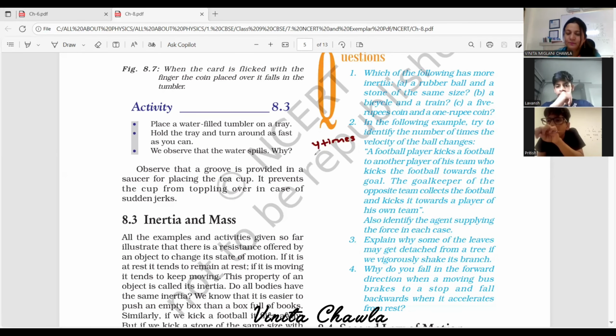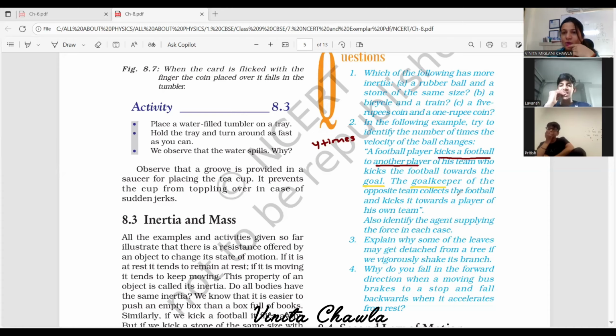The first time is when the football player kicks the football towards another player. This is the first time it is happening. The second time, another player kicks the ball towards the goal. Then the football goes to the goalkeeper, and then the goalkeeper kicks the ball towards another player of his own team.